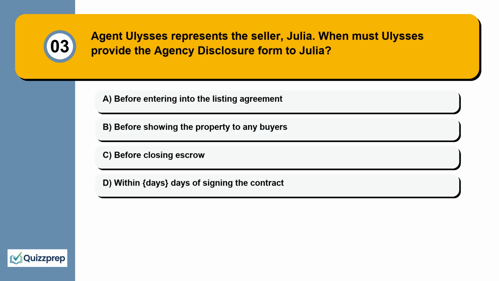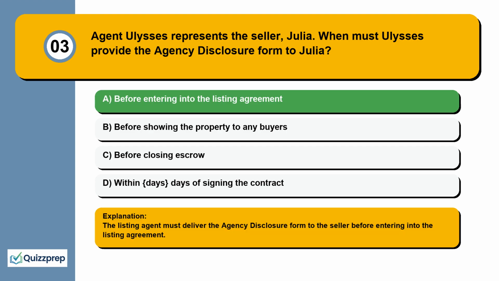Question 3. Agent Ulysses represents the seller, Julia. When must Ulysses provide the agency disclosure form to Julia? Before entering into the listing agreement, before showing the property to any buyers, before closing escrow, within days of signing the contract.